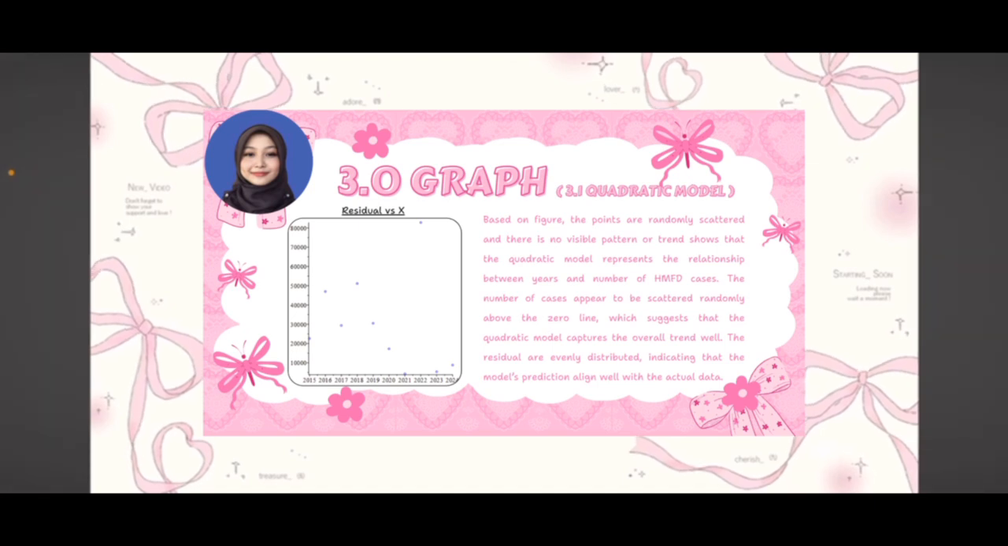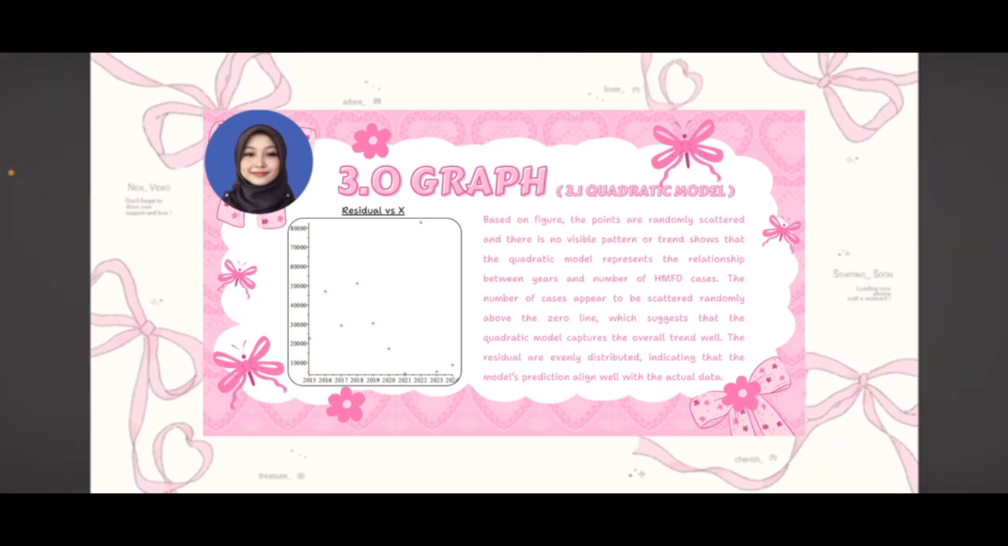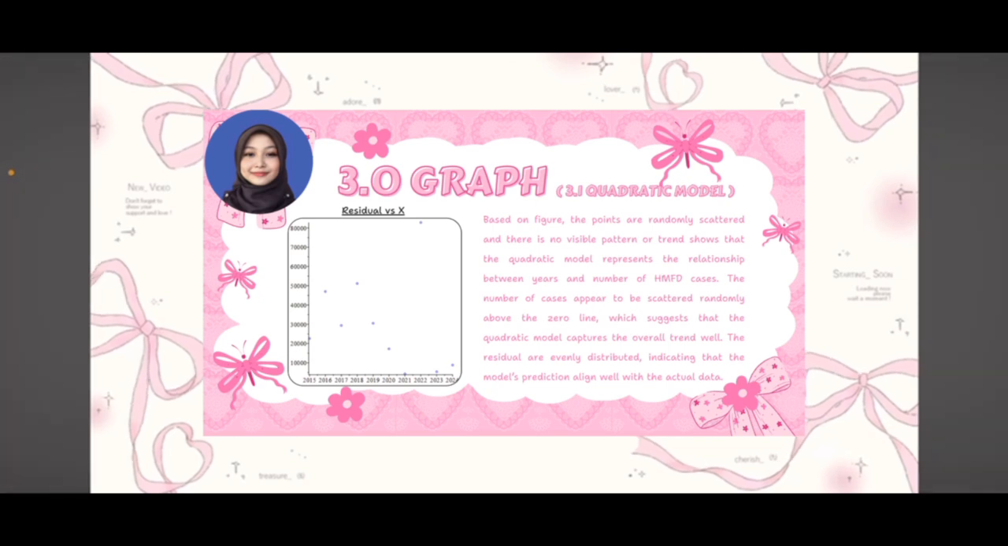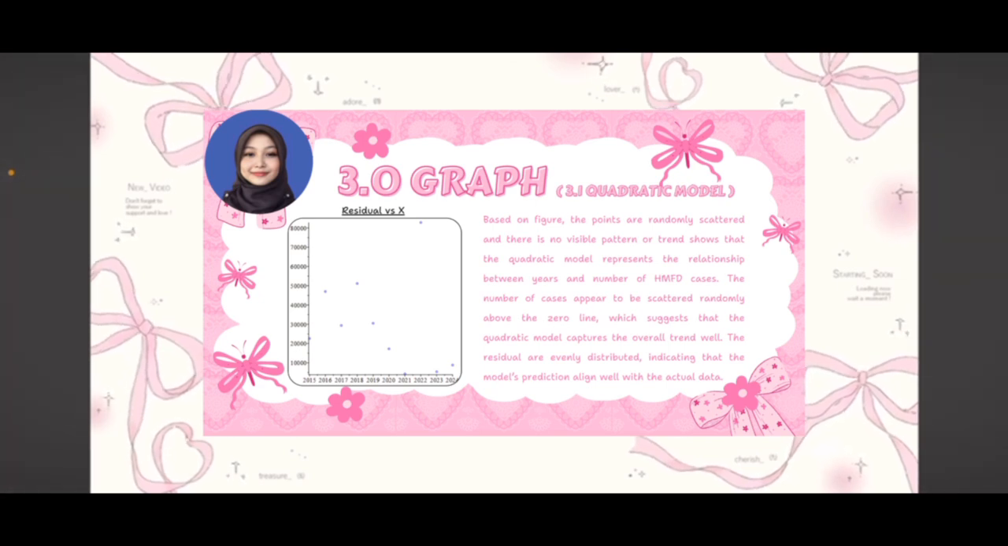Okay, next. So this is the residual versus X graph we've got. Based on the figure, the points are randomly scattered and there is no visible pattern or trend that shows the quadratic model represents the relationship between years and number of HFMD cases. The number of cases appears to be scattered randomly above the zero line, which suggests that the quadratic model captures the overall trend well. The residuals are evenly distributed, indicating that the model's predictions align well with the actual data.